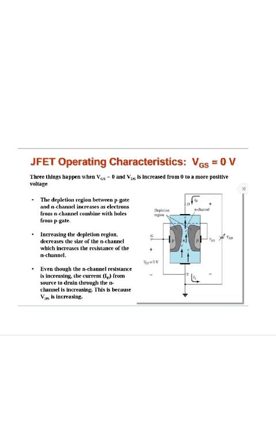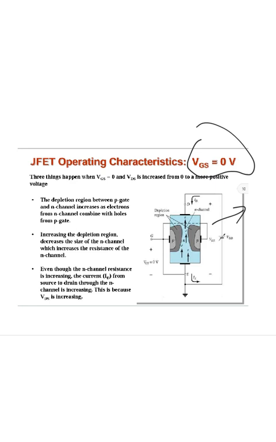Coming to JFET operation, VGS is equal to 0. Three things happen here. VGS is equal to 0, VDS is increasing from 0 to a more positive voltage. When we go on increasing VDS more positive, you can see here the depletion region between the P gate and N channel increases as electrons from the N channel combine with holes from the P gate.